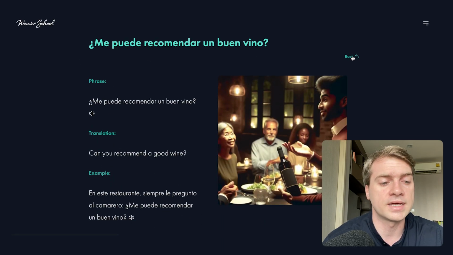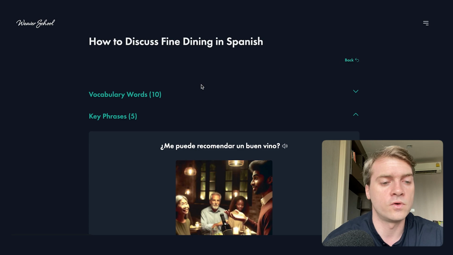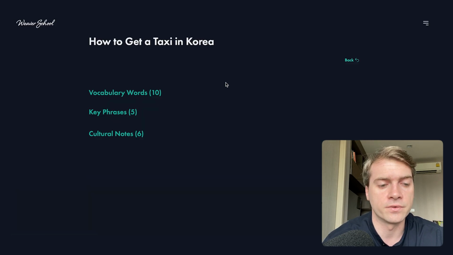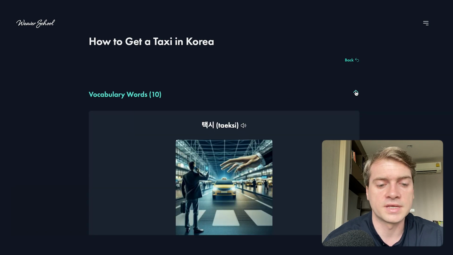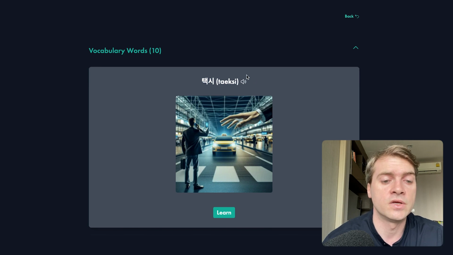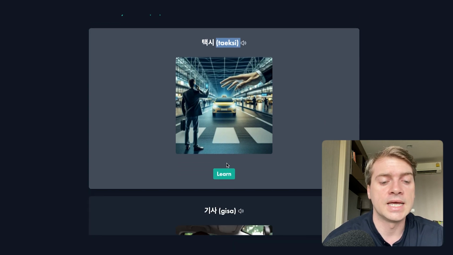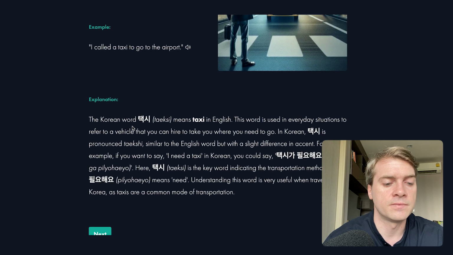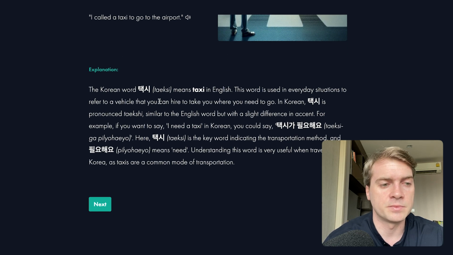Now, let's go back and look at one that has Romanized in it. So for example, if we want to look at how to get a taxi in Korea, okay, so again, we have our vocabulary words. And now for every single word, because Hangul is not a Latin alphabet, we're going to have the Romanized version of the word right here. So it sounds similar. Taxi. So in the Korean version, we have it written in Hangul, and then we also have the Romanized version here to make it a little bit more beginner friendly. And again, if we click on learn here, we will see that we still have the Romanized version here. And we'll have some of that within the explanation here as well.